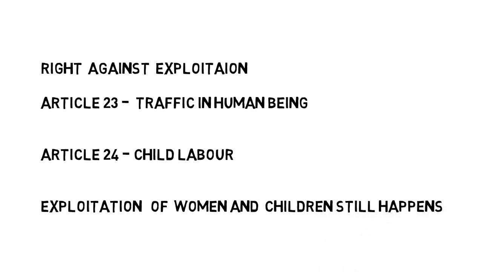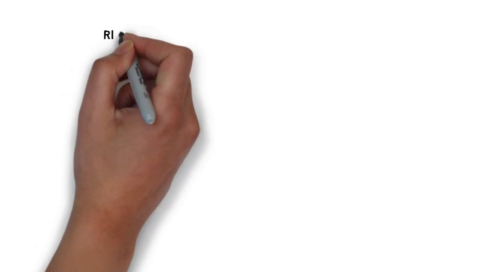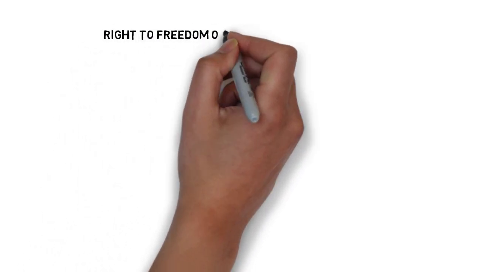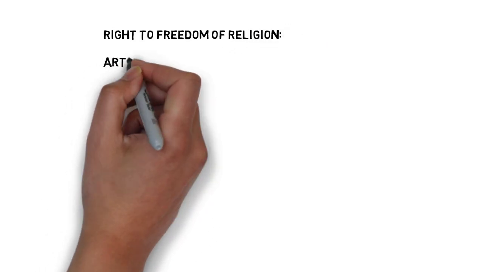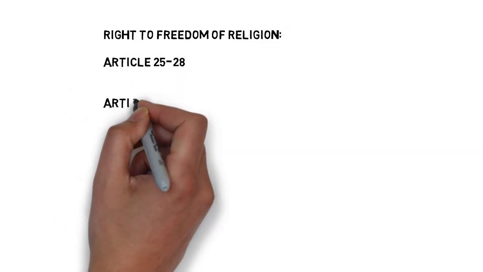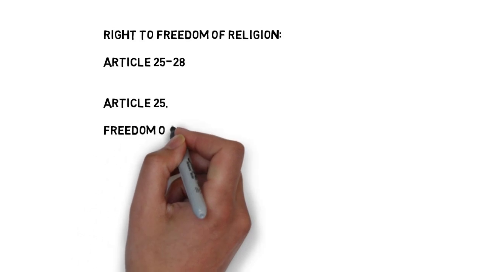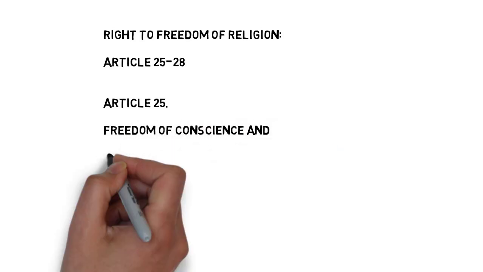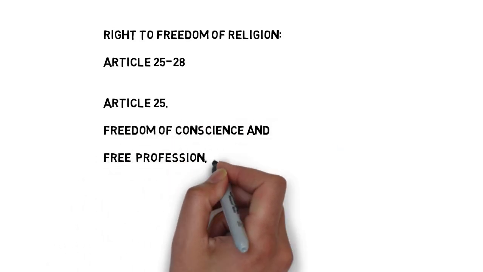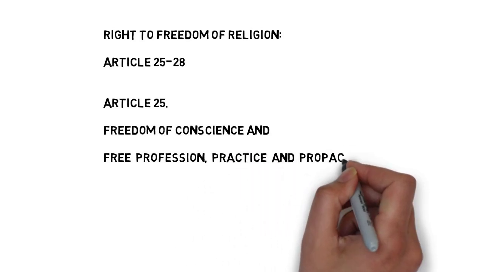To remember these two articles, I have formed a sentence: exploitation of women and children still happens. And don't worry, I will connect this sentence to the sentences that I have formed for previous articles. Moving forward to right to freedom of religion. Right to freedom of religion has four articles from Article 25 to Article 28.